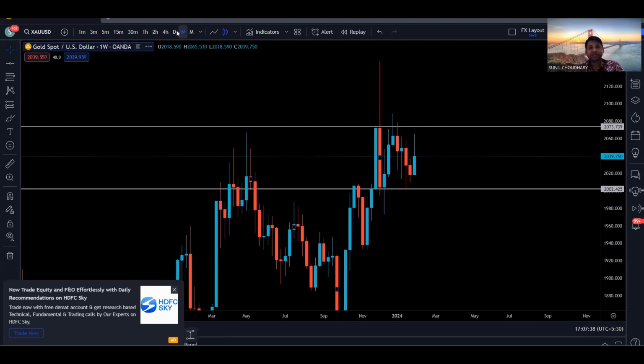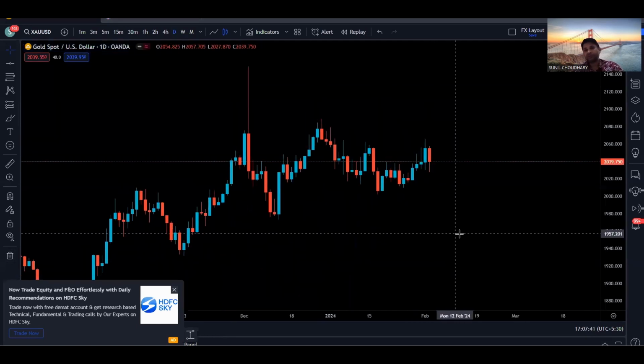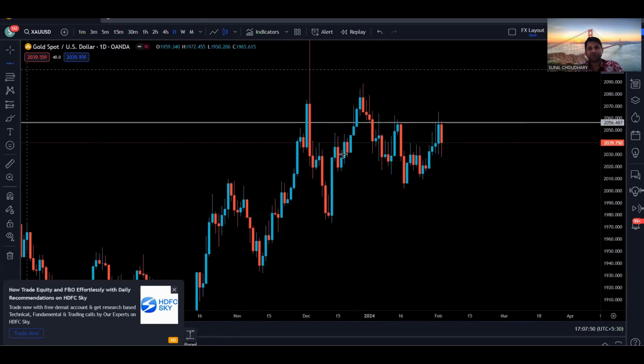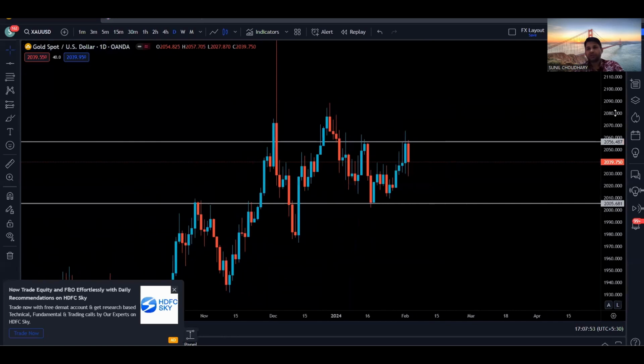Now, let's go to the daily time frame to find more details on what is going to happen. On the daily time frame, we can see that we have a resistance right here, and if we talk about the support, we have the support right here, right? So now we know that we basically had a resistance and resistance, so price is not able to close above this resistance. And for the support, we know that we have support here, here and here. So I have marked my support in this area, which is a strong level, because we had resistance and we have support in this area. So these are the strong levels, and right now this resistance and support.